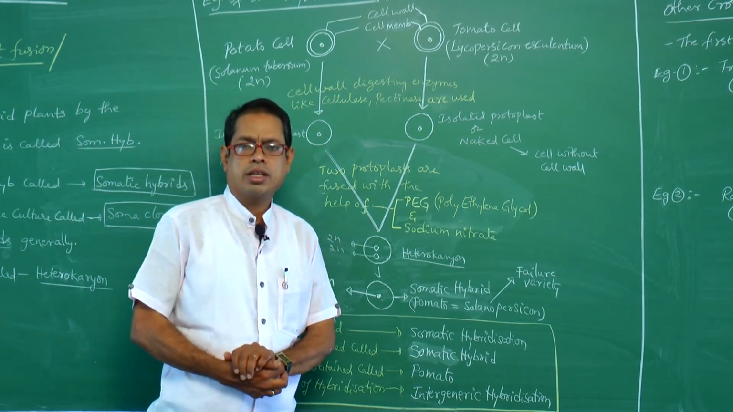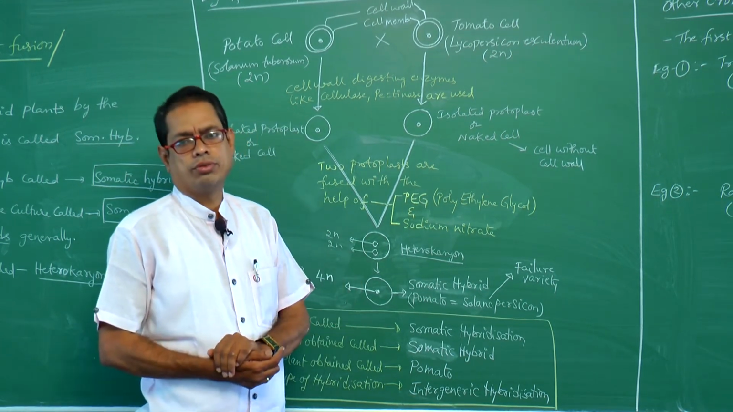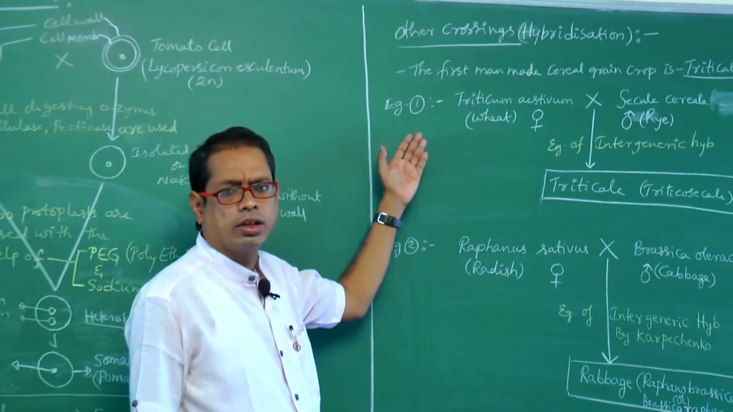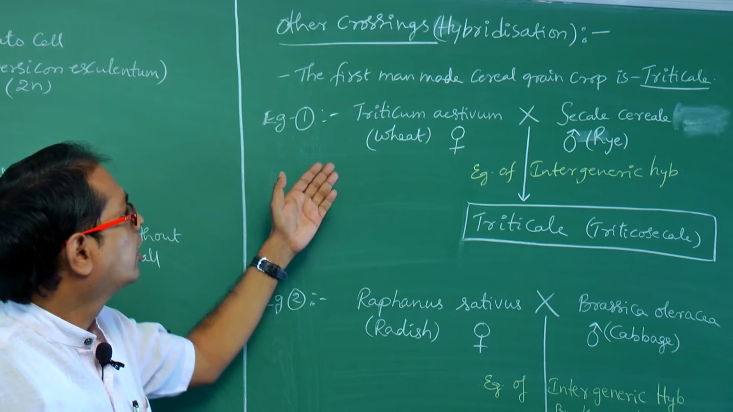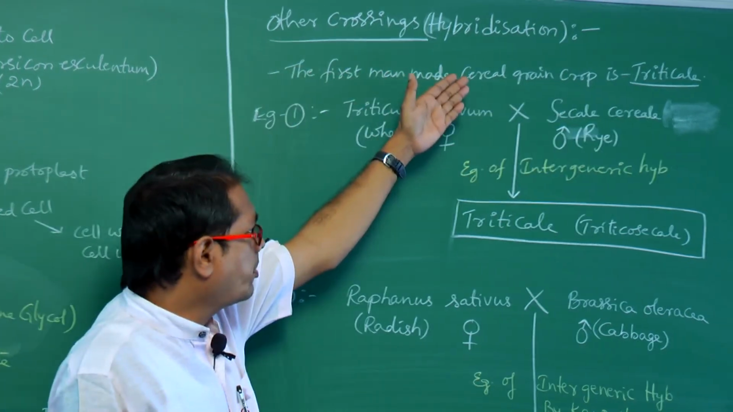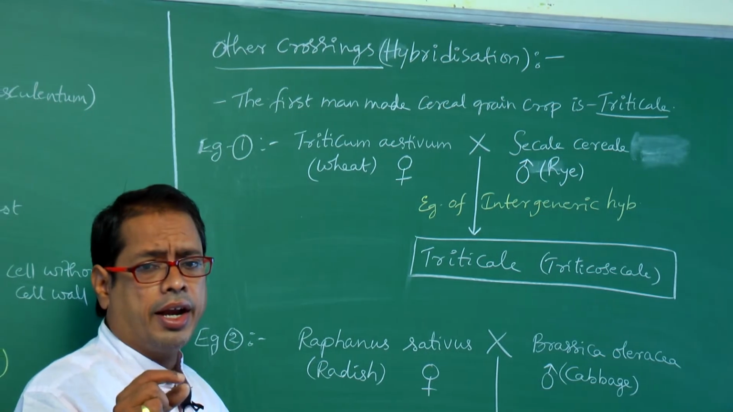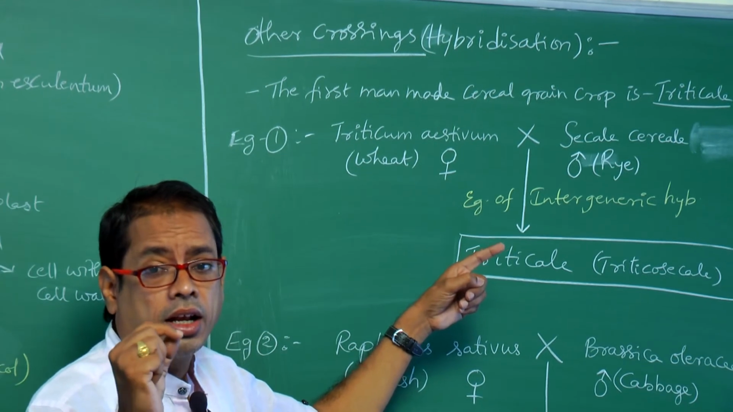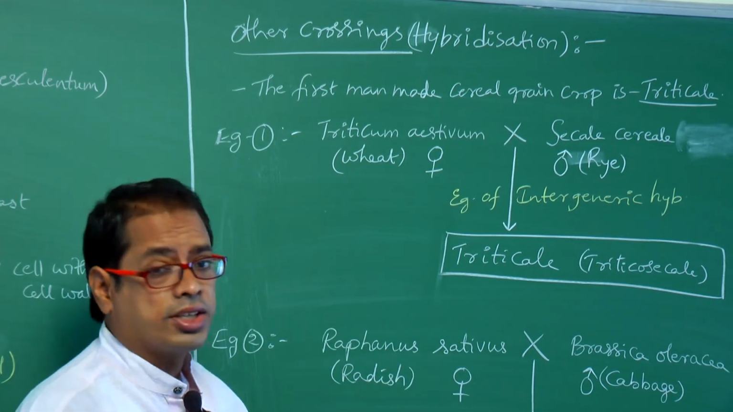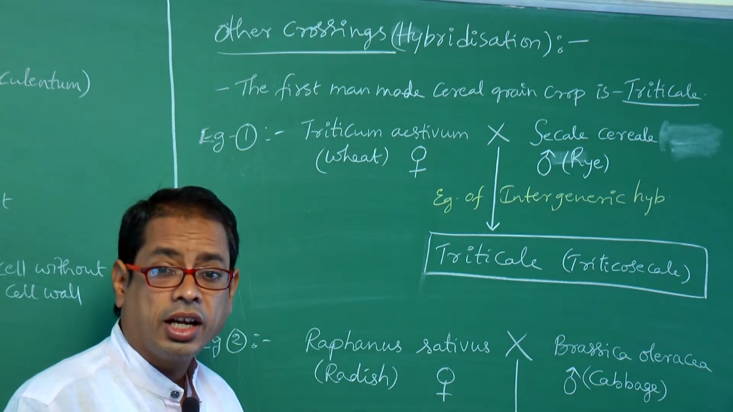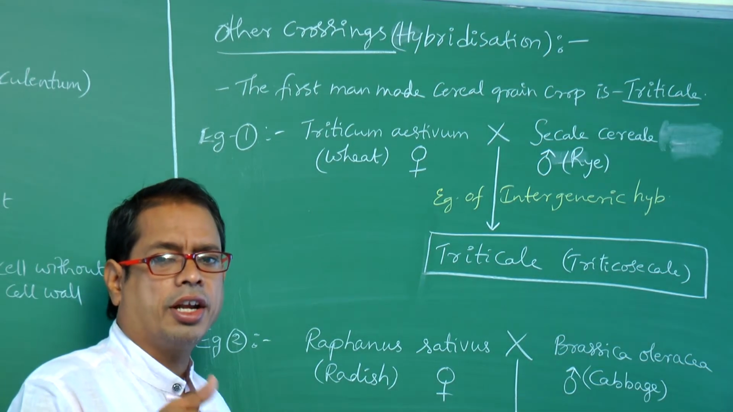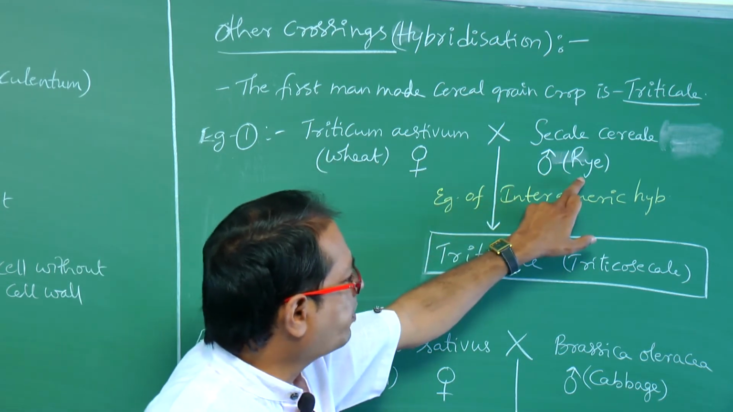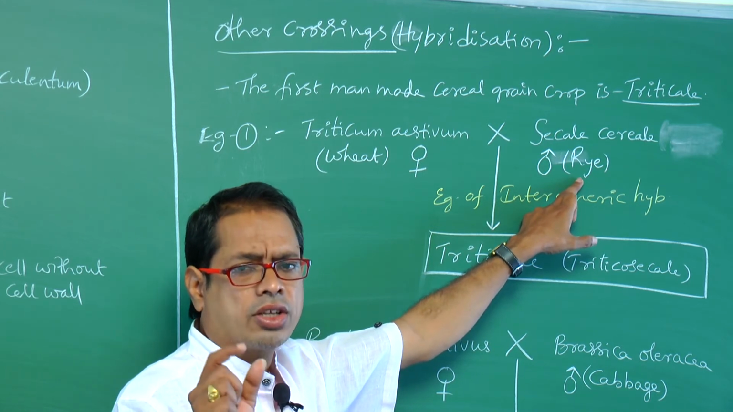Now I want to discuss some other crossings also. What are they? See, look at this one. Other crossings, that is other hybridizations. The first man-made cereal grain crop is triticale. What is that? Triticale. How is this triticale obtained? A wheat plant is crossed with a rye plant. What are the scientific names?